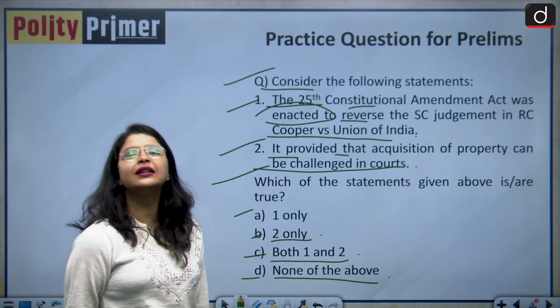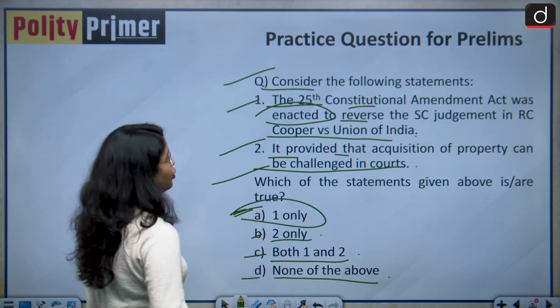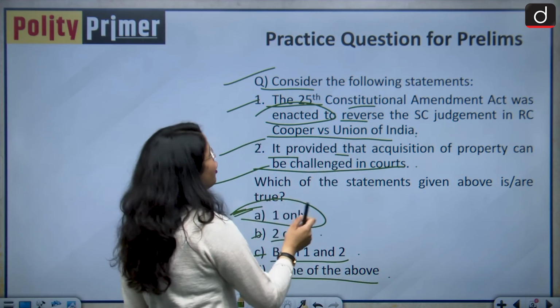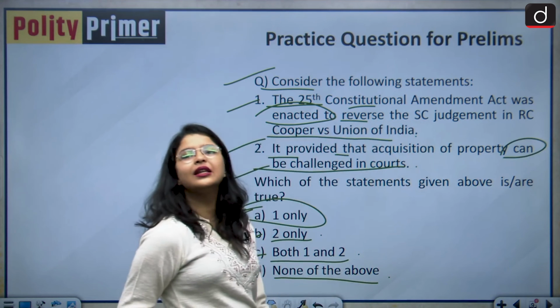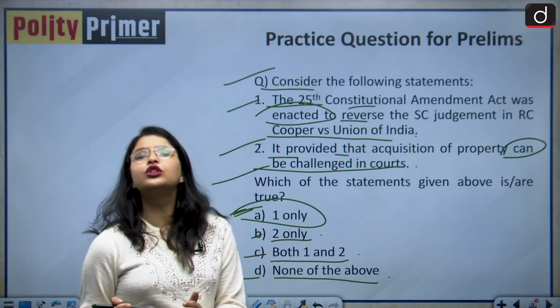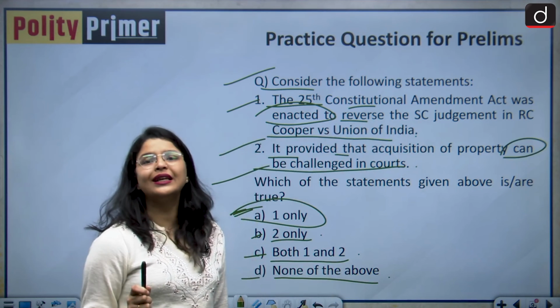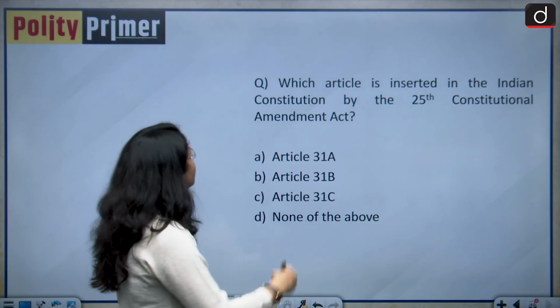So I am revealing the correct answer for you. The correct answer will be option A, 1 only, because the amendment provided that acquisition of property cannot be challenged in any court. So basically it snatched the power of judicial review of the courts, and that is why only statement 1 is correct.